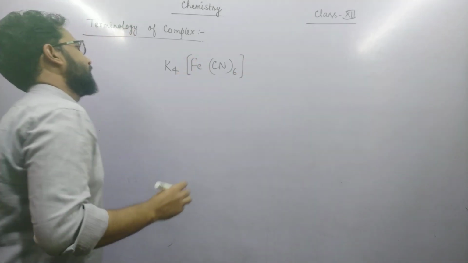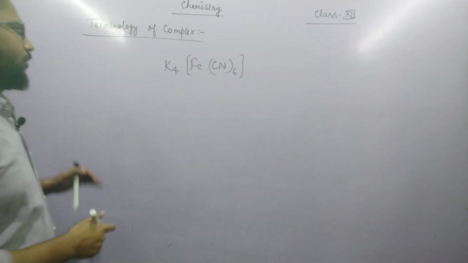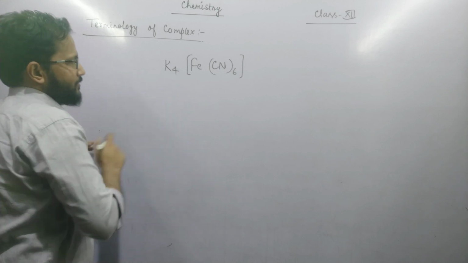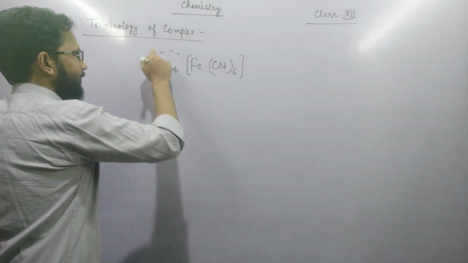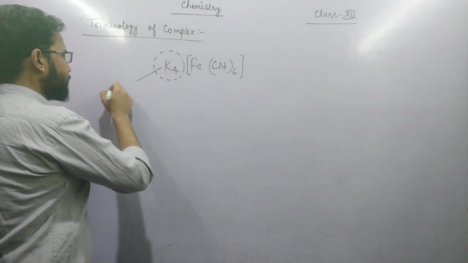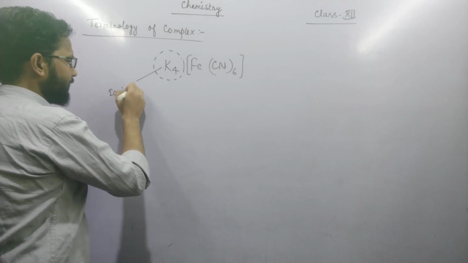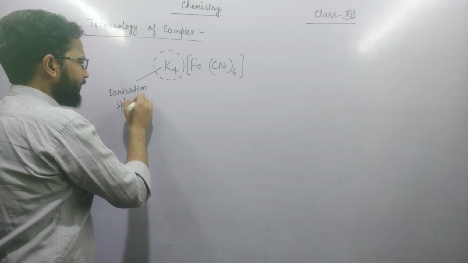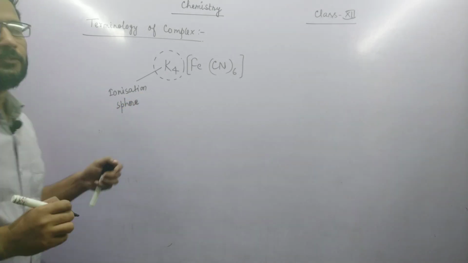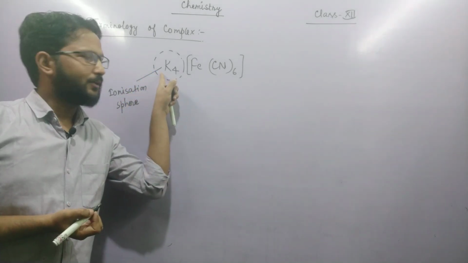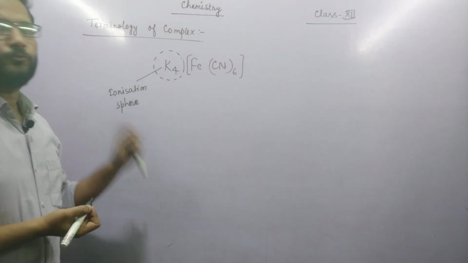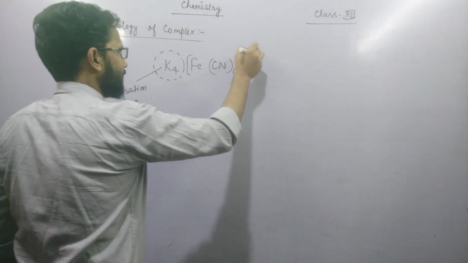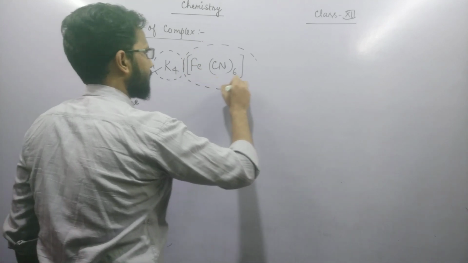In a complex, how many terms are here? First term is ionization sphere. Ionization sphere means on dissolving in water, this part ionizes, so it is called ionization sphere. Second is coordination sphere.